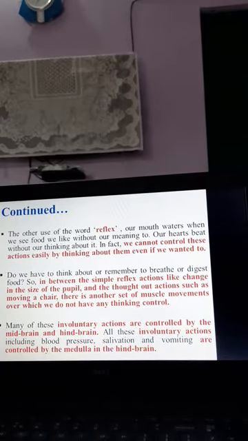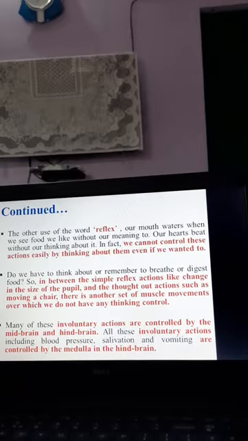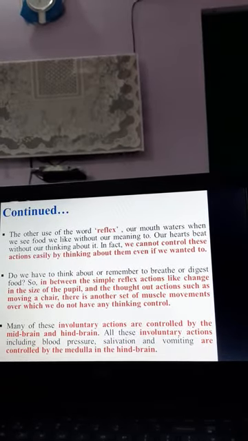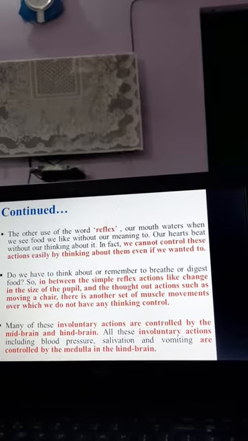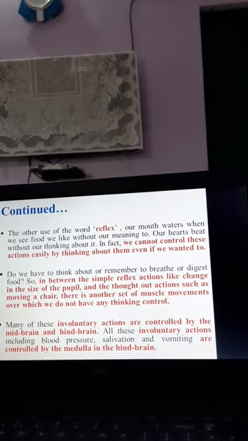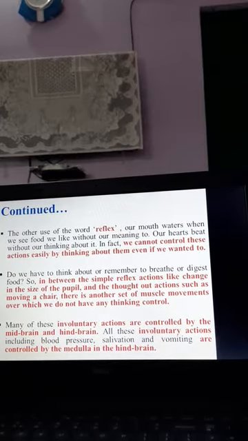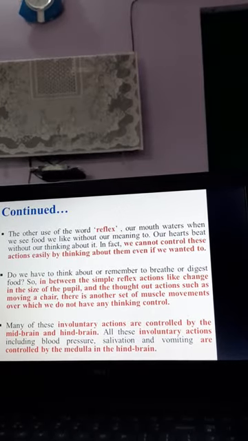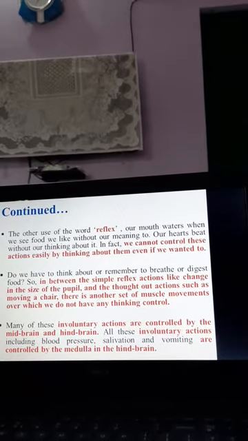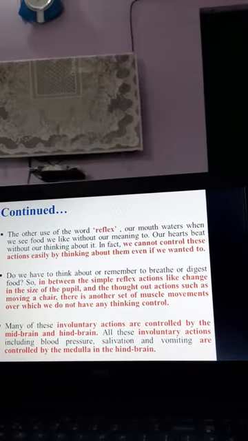So for example, whenever we see any bright light, or whenever our eyes face any bright light, our eyes automatically close. Why? Because the pupil needs to get protected or adjusted according to the light. So without thinking, our eye starts blinking, or performs actions regarding that particular light. So this is an example of what? Involuntary action.